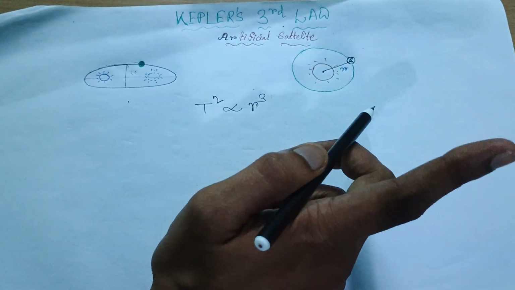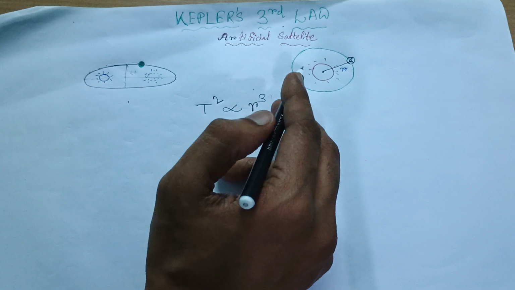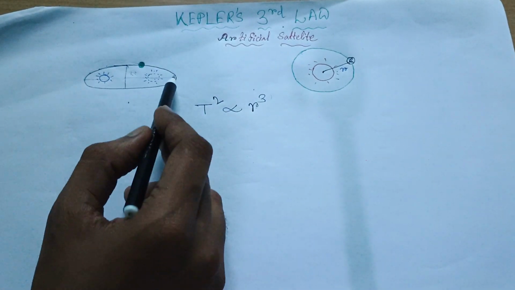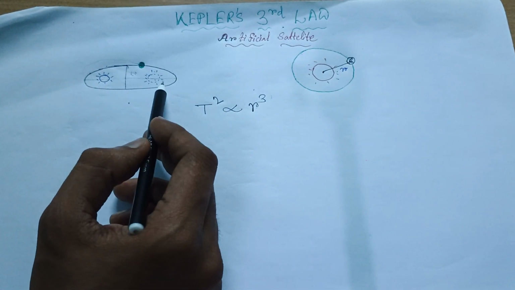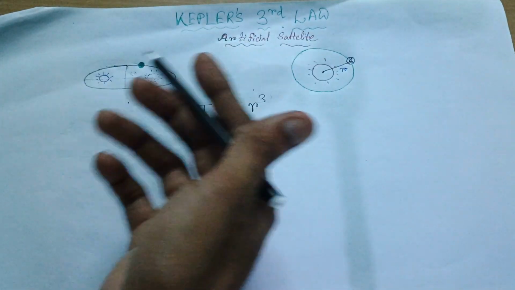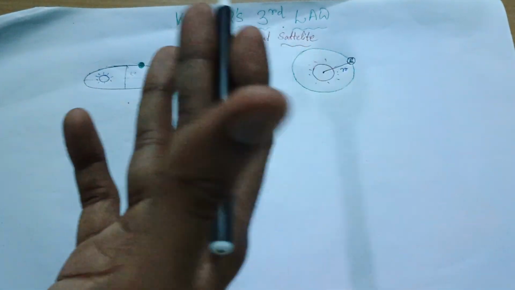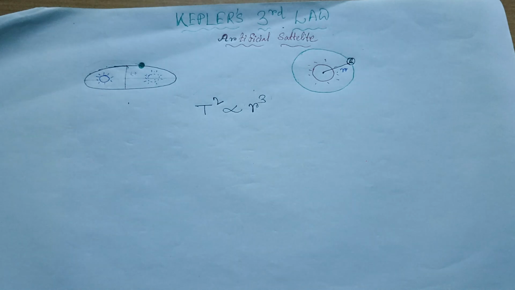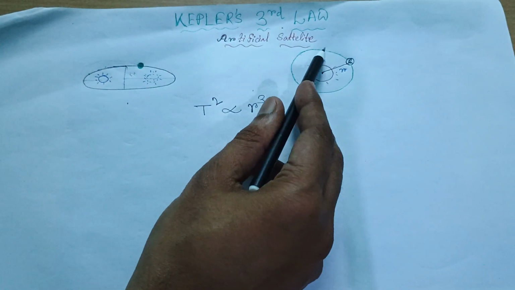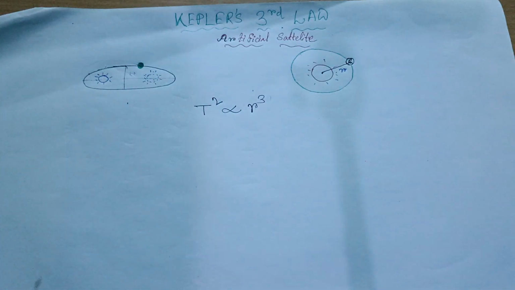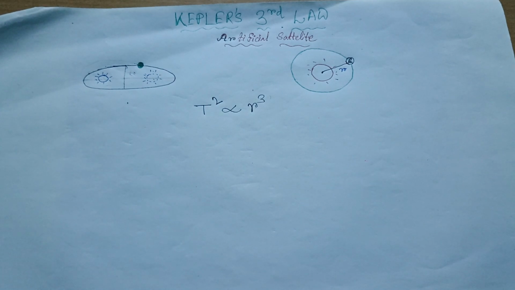But as you can remember, Kepler's first law told us that it should be an elliptical path. Why does this contradiction come? To understand this, there are certain assumptions and facts which will show that we can take the circular path as well as the elliptical path. What are the reasons or assumptions?